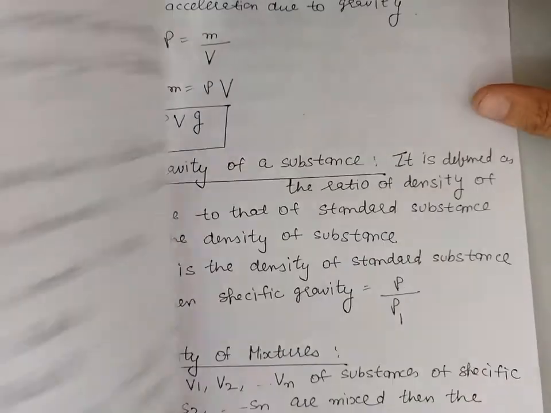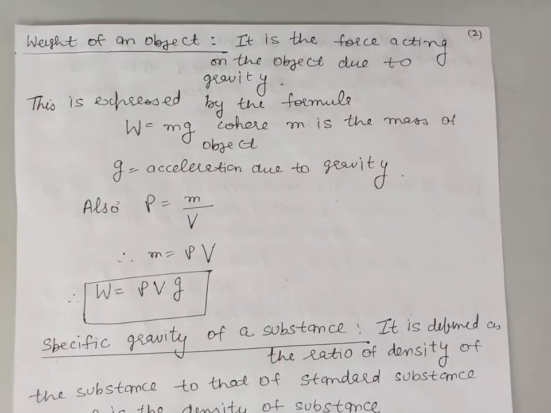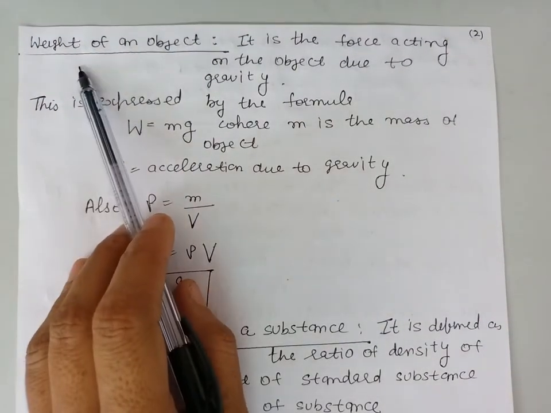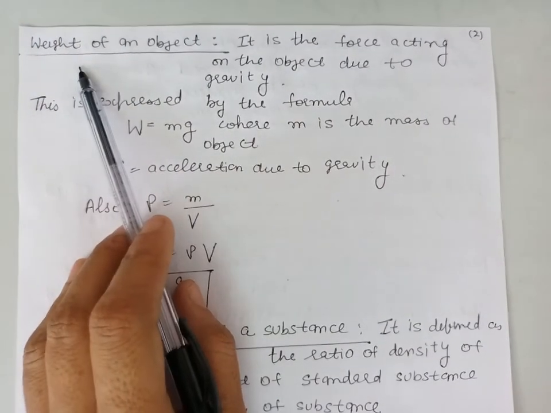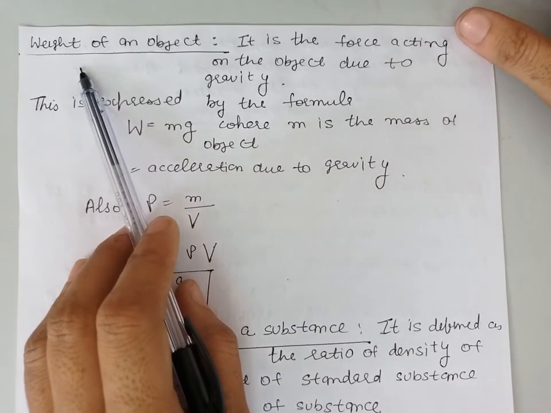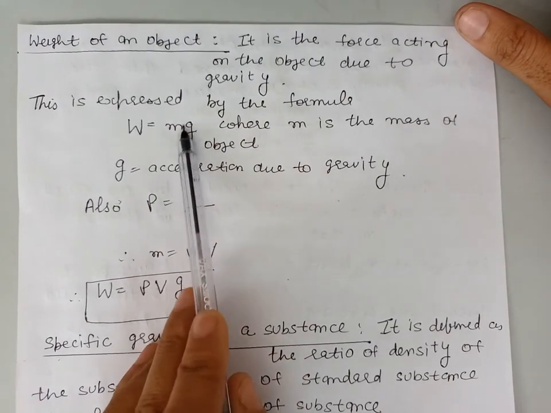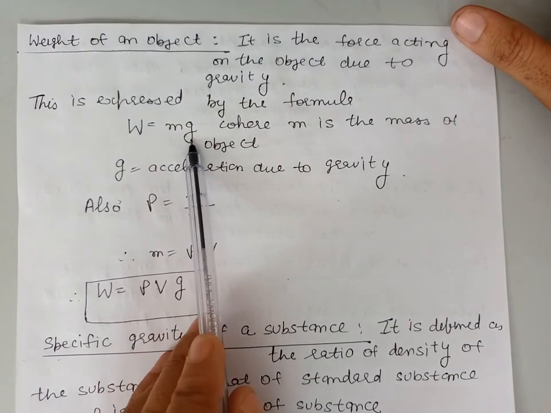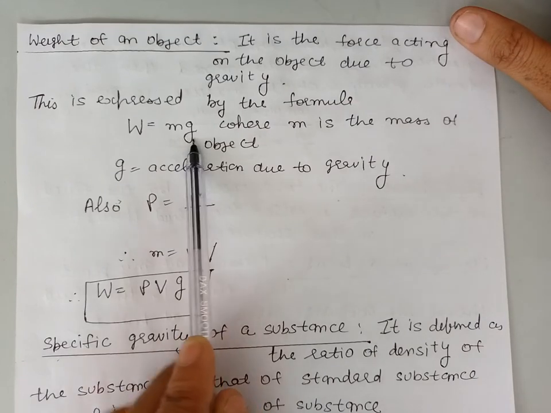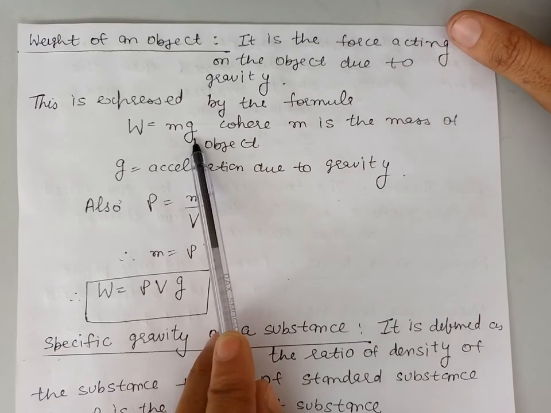Next, we define weight of an object. Weight means a force acting on the object due to gravity. Mathematically, we can define weight by the formula m into g, where m is the mass of the object and g is the acceleration due to gravity. Now we can define weight of the object in terms of density also.